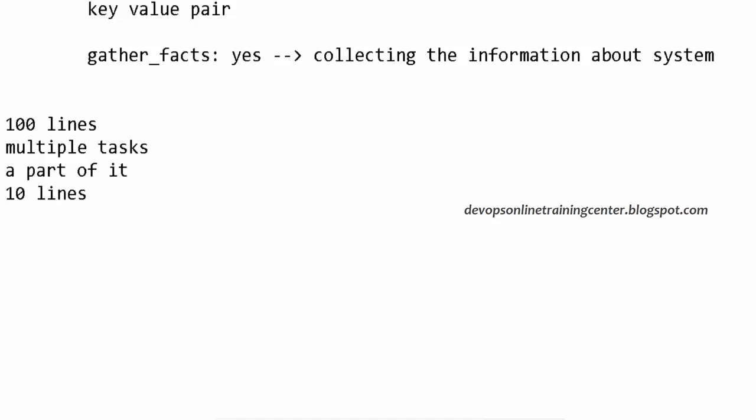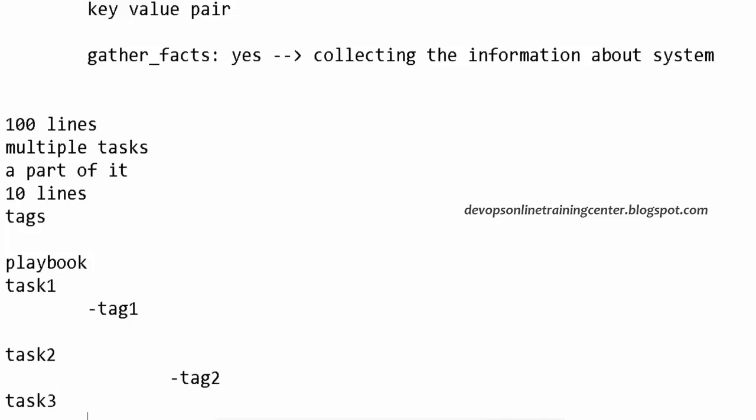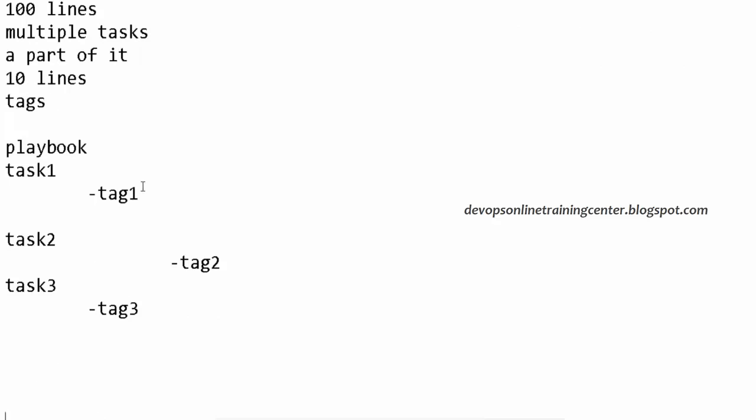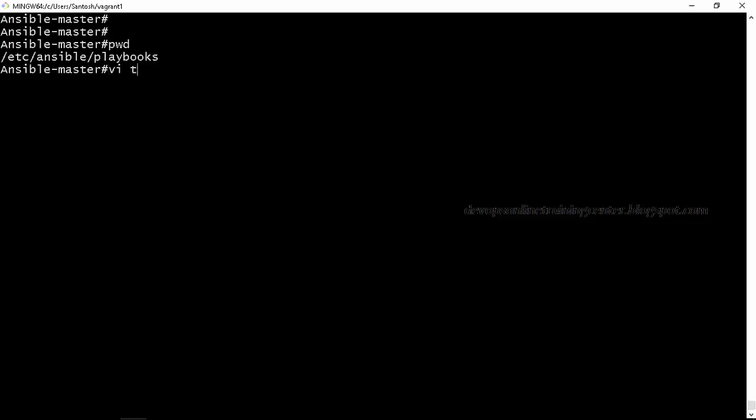For that we have something called tags. We can tag the playbook. So in a playbook, let us say there is task 1, task 2, task 3. I can create tags for each of the tasks. Let us say I call task 1 as tag 1, and task 2 as tag 2. So when I execute the playbook with the hyphen tags option as tag 1, only this particular task will be executed. So that is tags. Basically, to execute a part of the program.